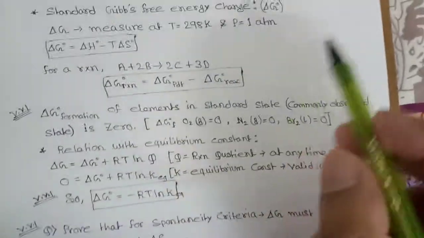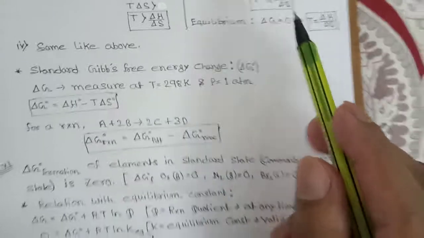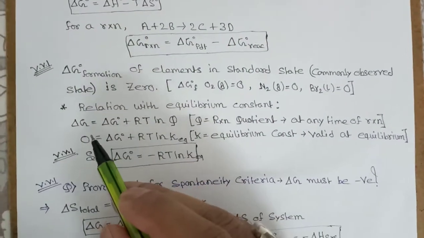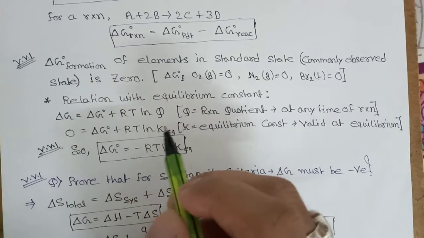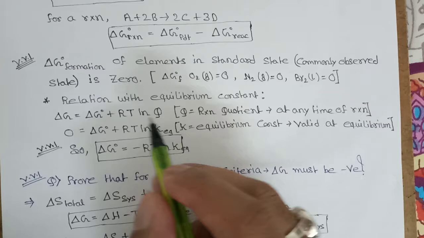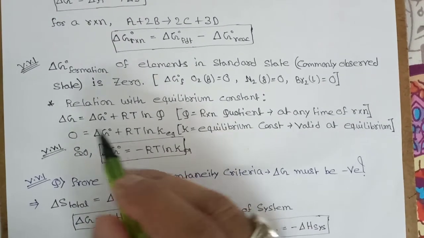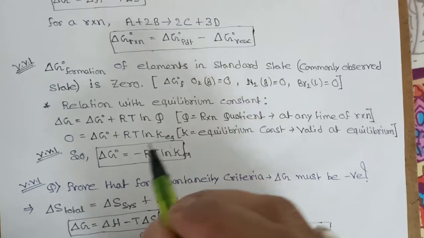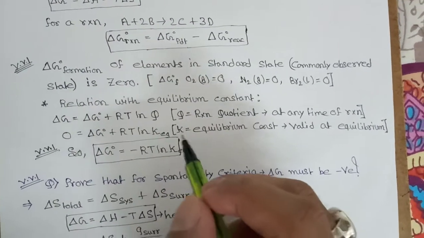So at equilibrium we know del G is equal to 0. So we can place del G equal to 0 is equal to del G naught plus RT ln Q, and this term can come to this side. We can write del G naught equal to minus RT ln K equilibrium. This is the relation between the standard Gibbs free energy change and equilibrium constant.